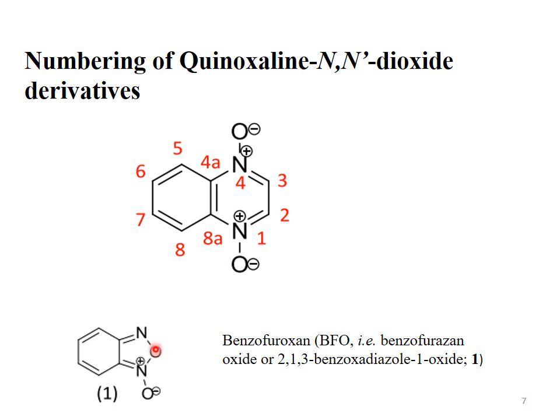So the nitrogens are present at position 1 and position 3, and the oxygen is present at position 2, and this carbon is position 4, this carbon 5, this carbon 6, and this carbon 7. So it's compound number 1. The exact name is 2,1,3-benzoxadiazole 1-oxide. So the oxygen is at position 2 and the nitrogens are present at position 1 and position 3. The numbering always starts from the quaternary nitrogen, so this is at position 1.